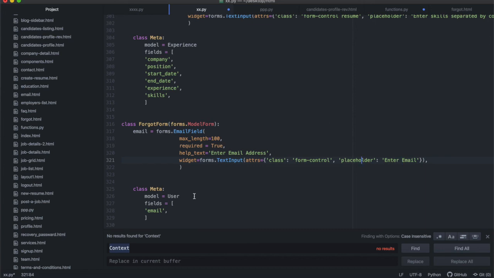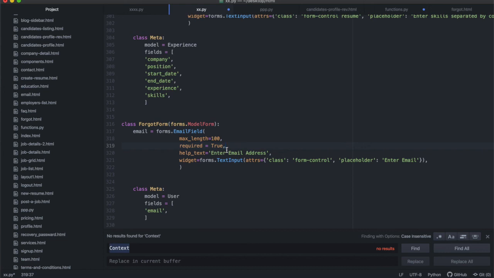If you've been following along with us, this is how we like to show our email variables. It's a bit of a longer process, but we like it this way because we can then specify our attributes inside of the widget, and required equals true. That's important, and you can specify the maximum length. Because this is a page that people are going to be able to access even if they're not logged in, it's probably going to be susceptible to bots and people messing with your application. So perhaps you need to specify a maximum length and give it some protection. That's why we have the maximum length, and required is true, so that we make sure that something is entered before somebody can submit this form.